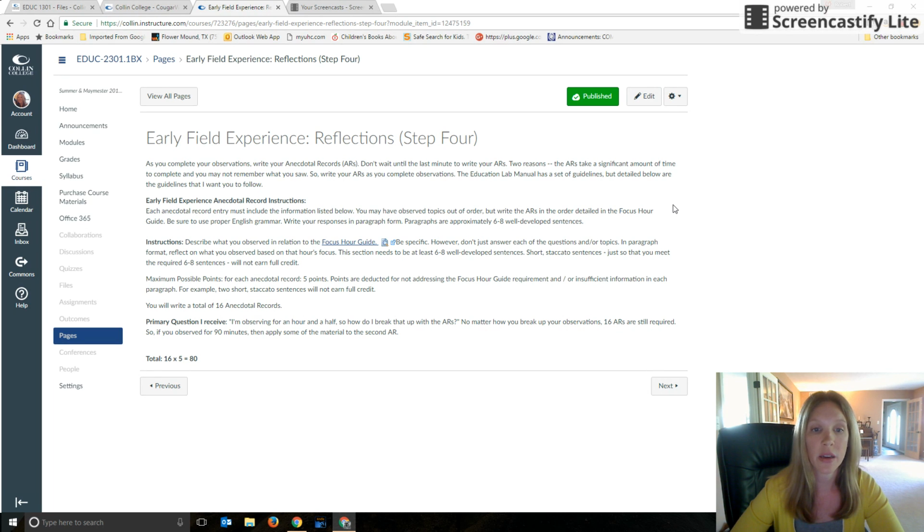AR1 is going to be 6 to 8 well-developed sentences. AR2 is going to be 6 to 8 well-developed sentences. You need to have 16 separate anecdotal records, even though they may be on a contiguous document. You could do AR1 on one sheet, or you could just continue AR2 on that same sheet. If you do that, just make sure that you provide the heading so it's very clear where you started hour one and hour two.